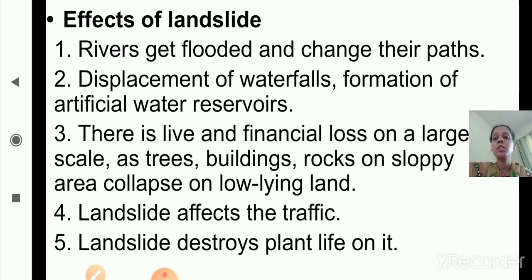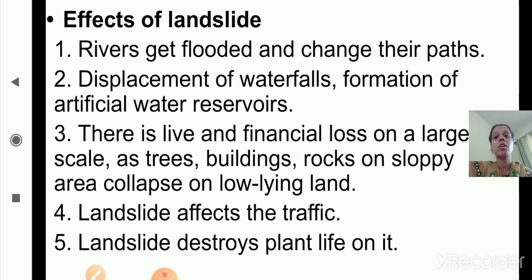And the next one is landslide affects the traffic. Yes, sometimes it affects traffic also. Landslides destroy plant life on it. Okay, so it will be harmful for the biodiversity also. So these are the effects of landslide. Because of the landslide, rivers get flooded and change their paths.